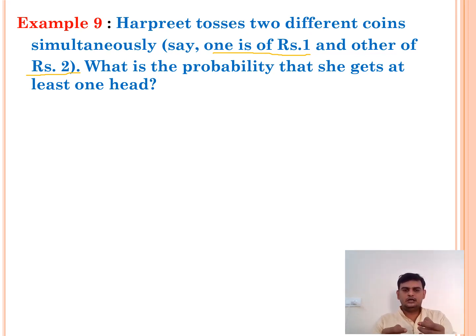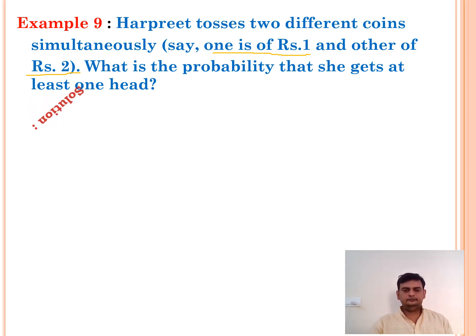Taking two coins and just tossing them. When you toss the 1 rupee coin and 2 rupee coin both at a time, on 1 rupee I may get tail and on 2 rupee I may get tail. So let us see how many possible outcomes there are. Then how to find the probability.